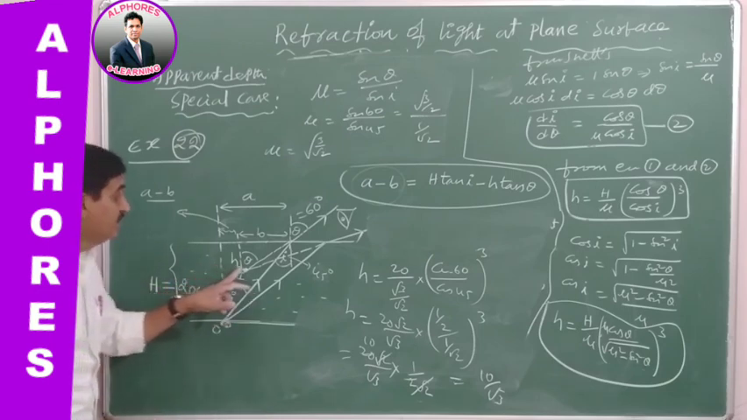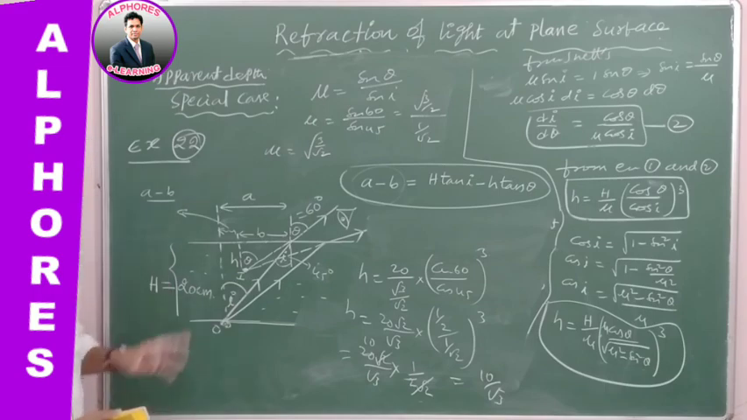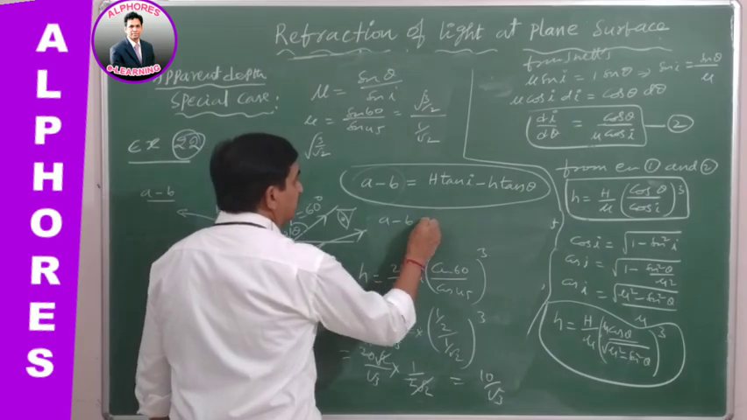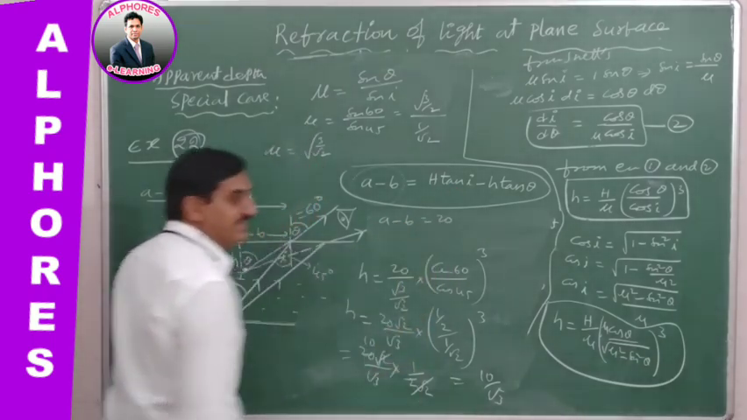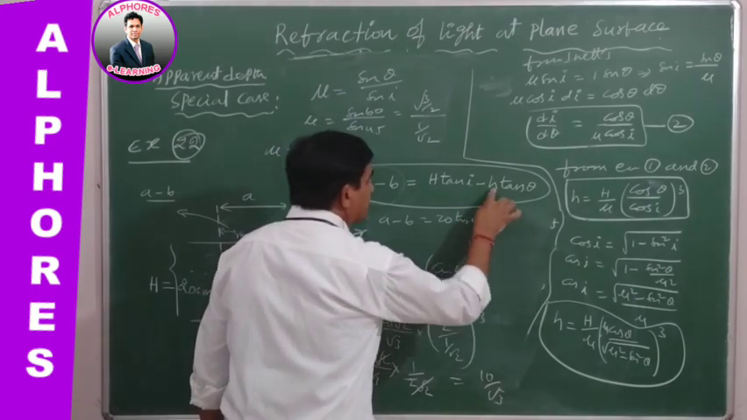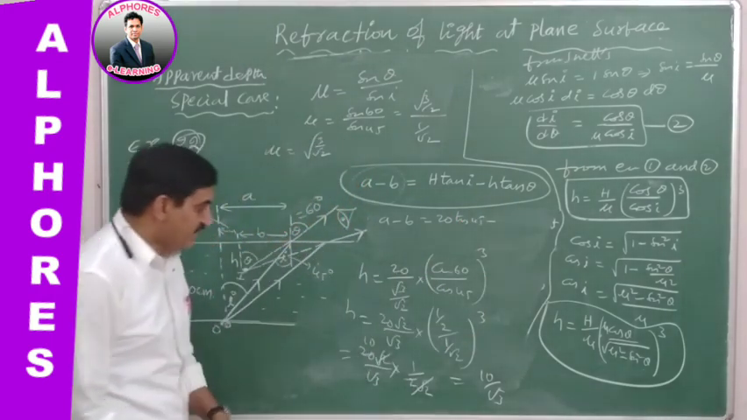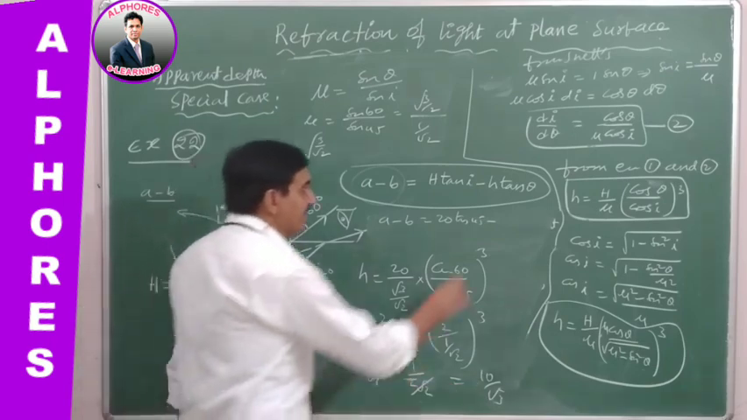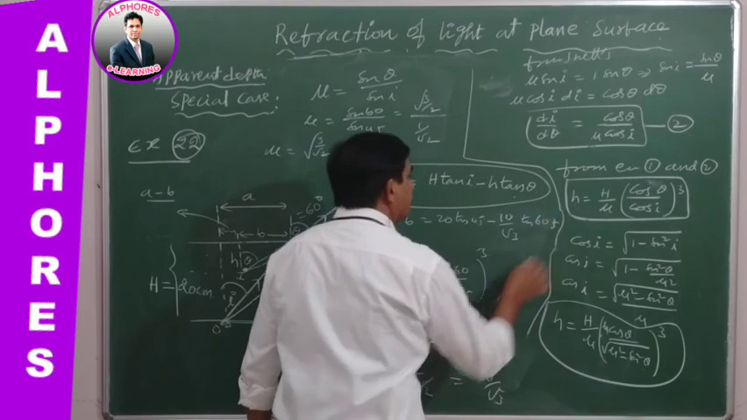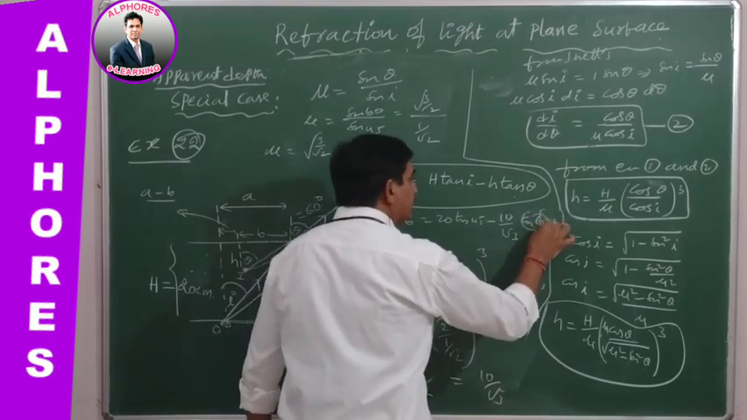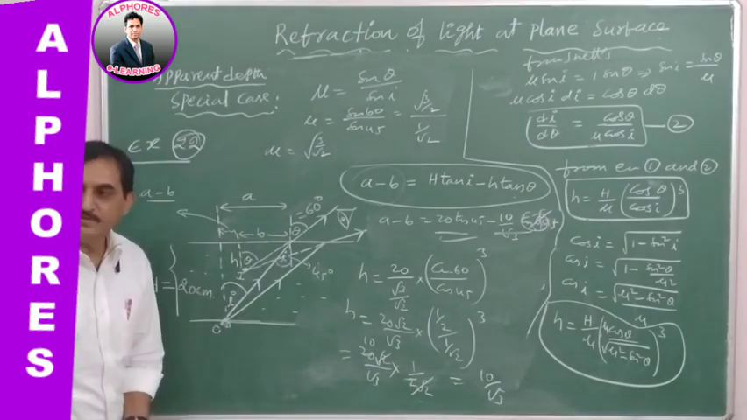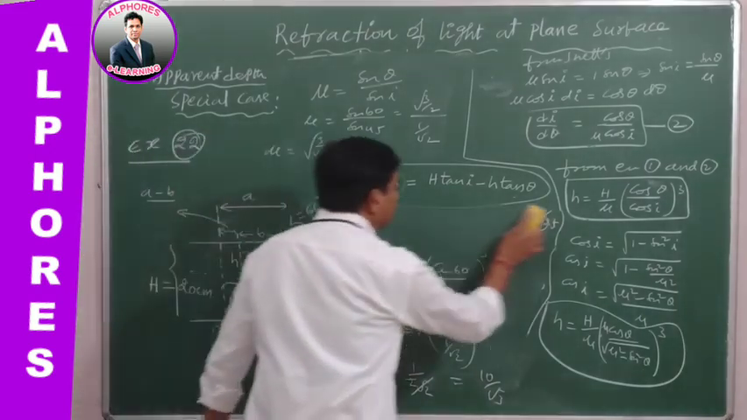And we can also find the horizontal shift of the image by using this formula. How? A minus B is equal to H times tan I, with H as 20 and tan 45, minus small h, calculated over here as 10 by root 3, times tan theta, tan 60. Tan 60 gives root 3, therefore these two get cancelled. By simplifying this you will get the answer. That is the horizontal shift, right?